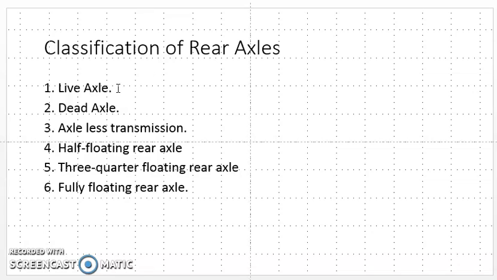Okay, mainly we are seeing the engine at front and the power transmitted through the propeller shaft to the rear axle. In this case the front axle is a dead axle, and sometimes there is also an axle-less transmission. It is very interesting. Okay, we will see this in our next video.